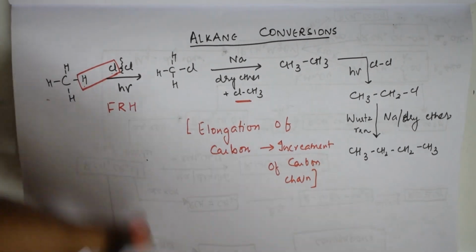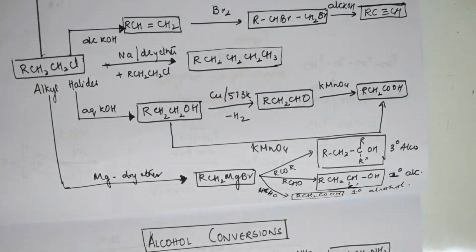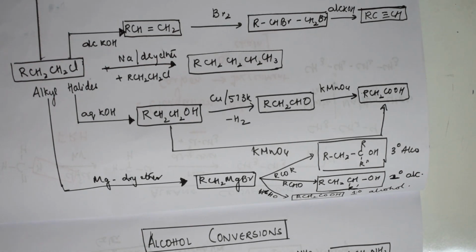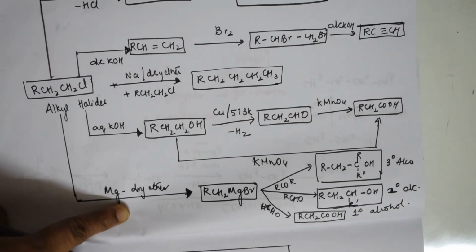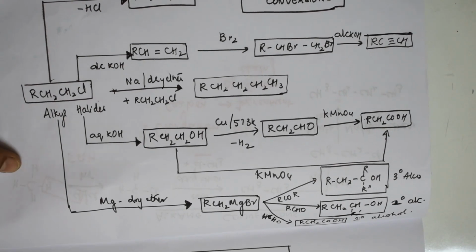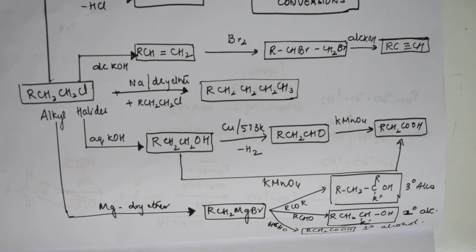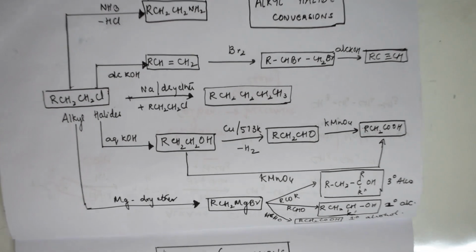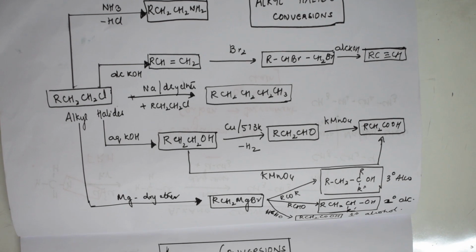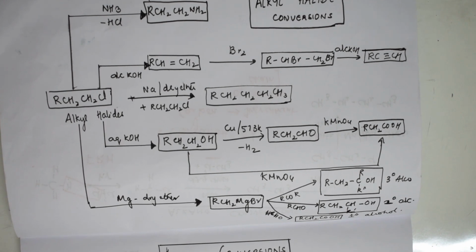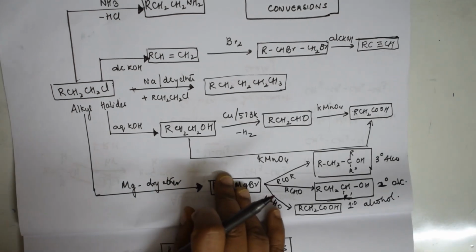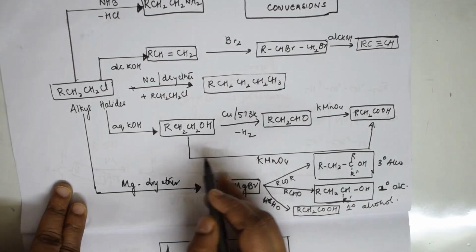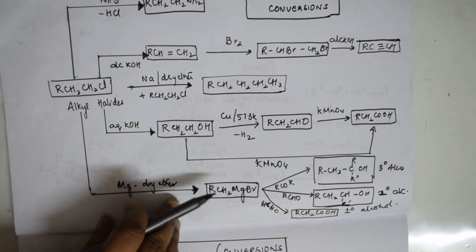Now let us go and see the alkyl halide conversions, how it looks. Suppose here alkyl halide, these are the maximum conversions, everything is covered in this. Okay students, shall I zoom it a little bit? Let me check whether I can zoom it. Oh, zoom out, not zoom in. If I zoom in, it's very difficult for you. Okay. So here in alkyl halide conversions, yes students, just see, I have written all the possible conversions which you can do.